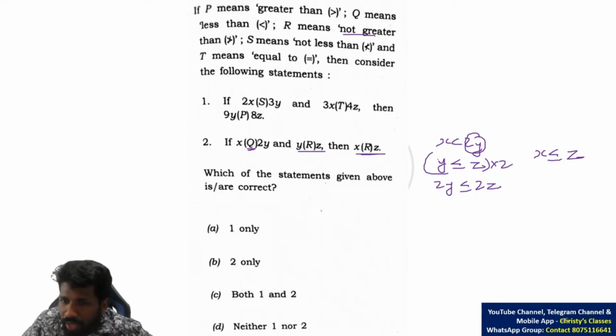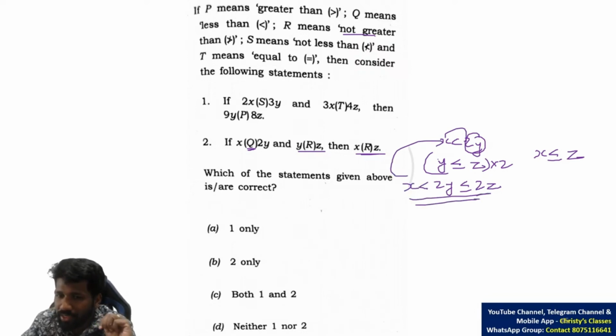So now x is less than 2y. So you can write here x less than 2y less than or equal to 2z. So from that, can you say x less than or equal to 2z? Yeah, x less than 2z we can say, because x is less than 2y and that 2y is less than or equal to 2z. But we cannot conclude whether x is less than z from the given data, because that depends upon the value. That is why the second statement is also wrong.